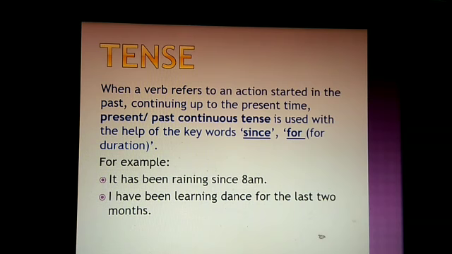Now you see, when a verb refers to an action started in the past, continuing up to the present time, present or past continuous tense is used with the help of the keywords since and for, duration. For example, it has been raining since 8 a.m. This is the starting time, so we use since. I have been learning dance for the last 2 months. So duration, for the last 2 months.